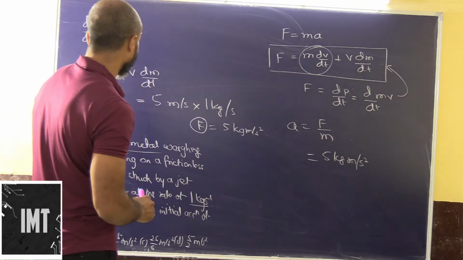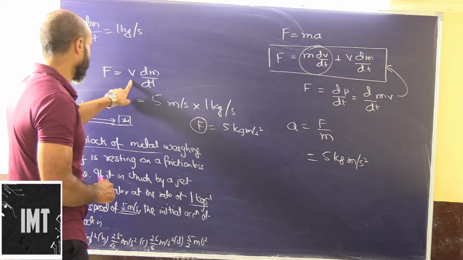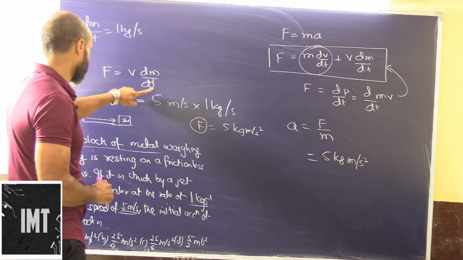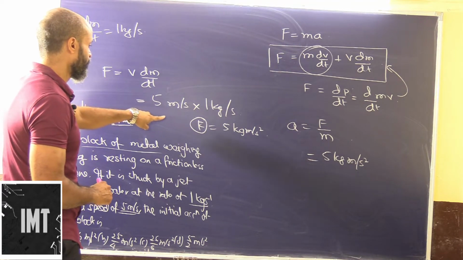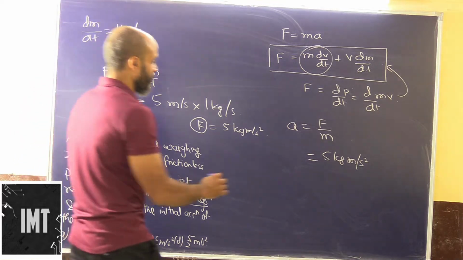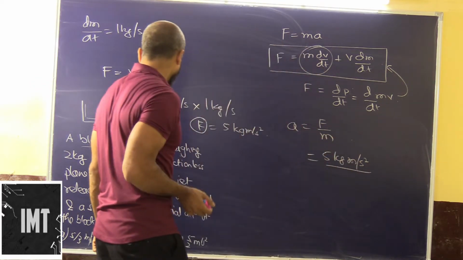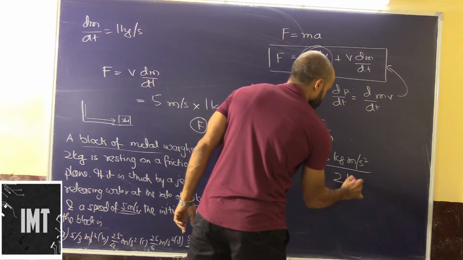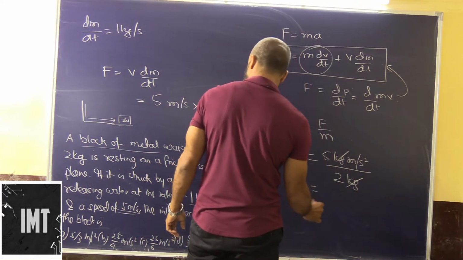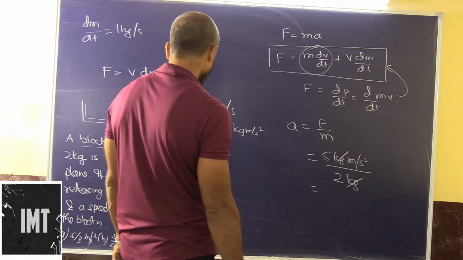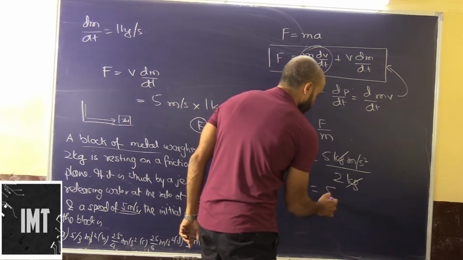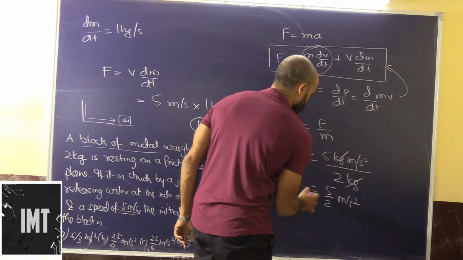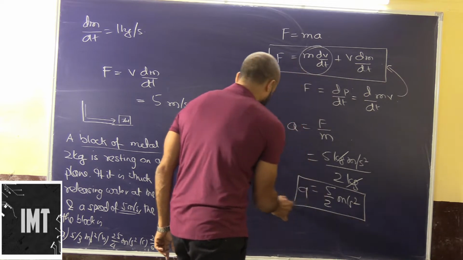So this will be 5 kg meter per second square, upon the mass that is 2 kg. So kg meter per second square gets cancelled. We have here 5 by 2 meter per second square. So this will be the acceleration of the block.